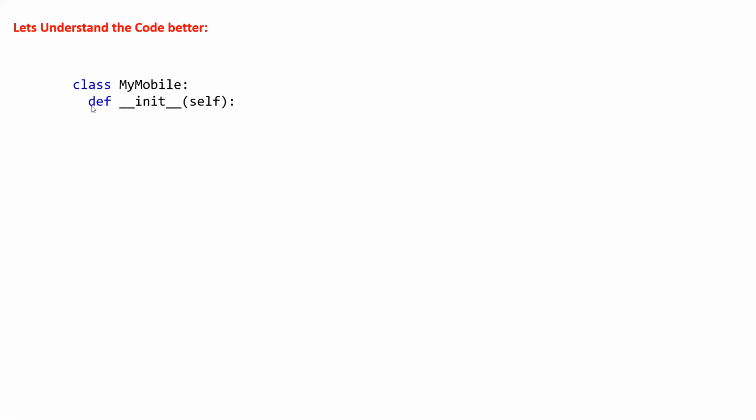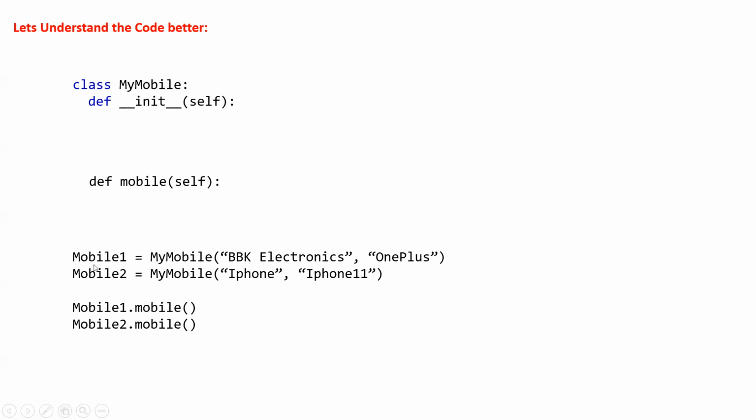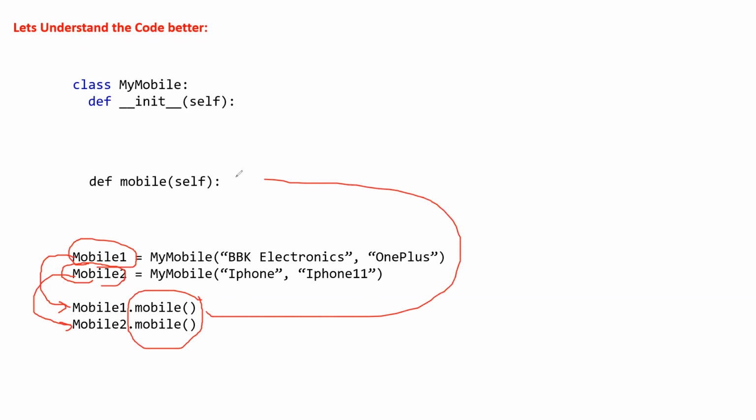See, this is a class that we have defined, and there is one method in it, the built-in method, that is the init method, correct? Then we created another method called mobile. You can see there is no company written here, no model written here, nothing is written here. We will write it later. Then we defined mobile one, that is the object. We defined object 1 and object 2, and we called these two methods as well, correct?